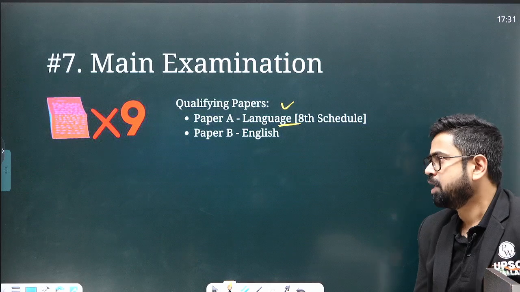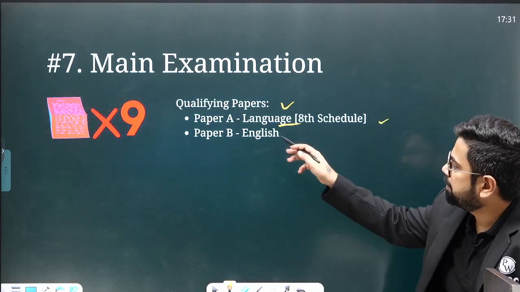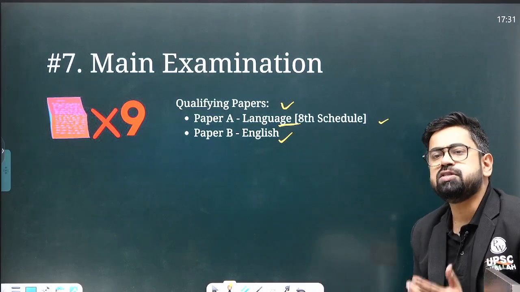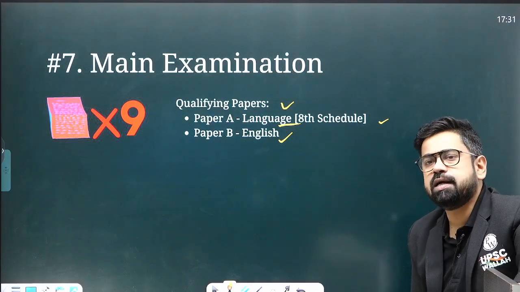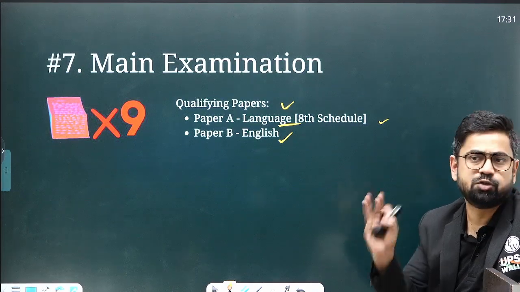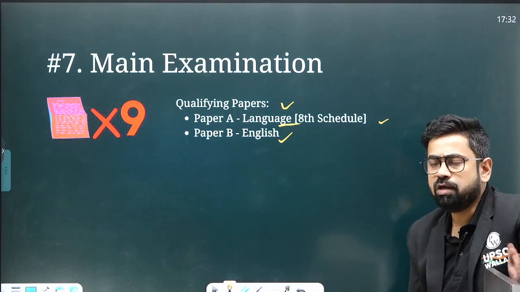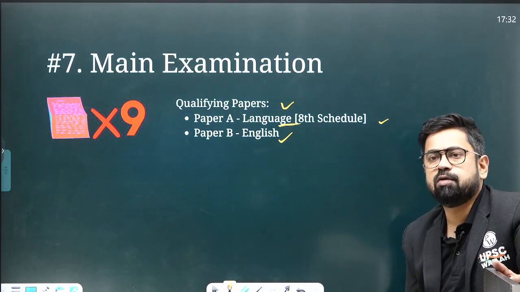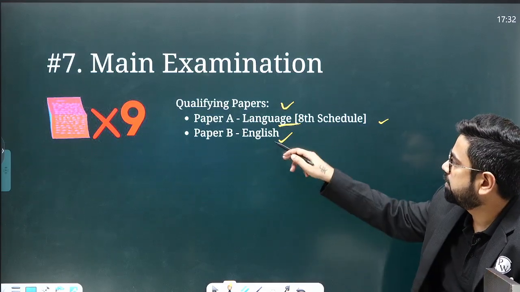So the first paper is language, you can choose any, and then another paper is English. Right, so English is a must. You need to understand English. You cannot attempt this English paper in any other language. English has to be attempted in English only. There is no other way, I don't know English and I want to get in. So you have to prepare for this as well. Right, so there is the English paper as well.